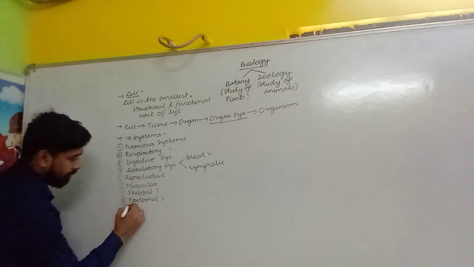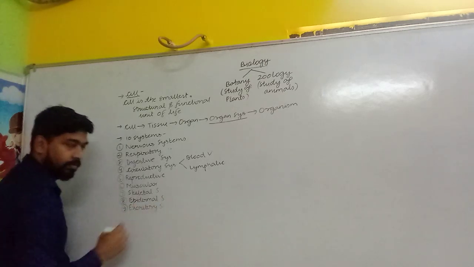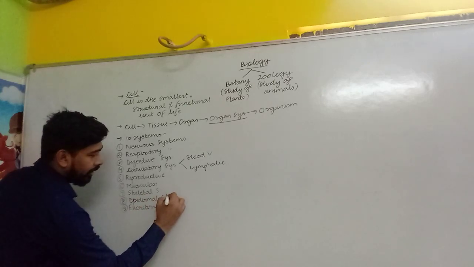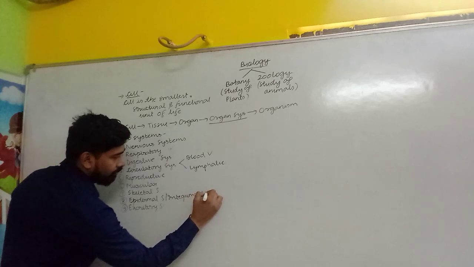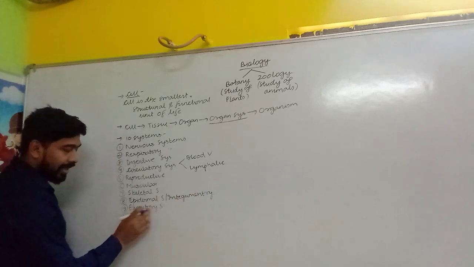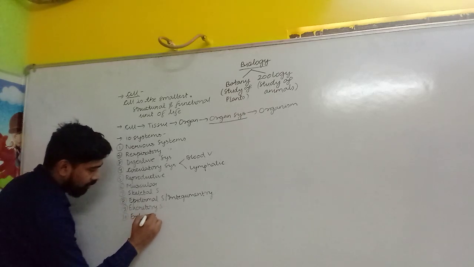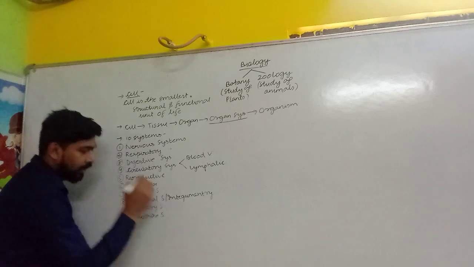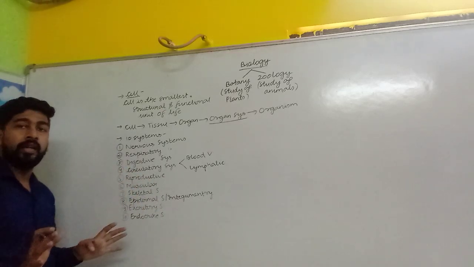Ninth one is the excretory system, or this epidermal is also called integumentary. The tenth system is related with the distribution of hormones, that is called the endocrine system. So these all are the systems that are present in our human body.